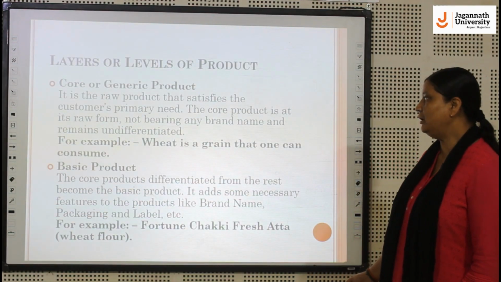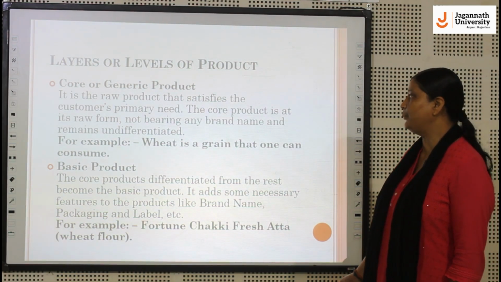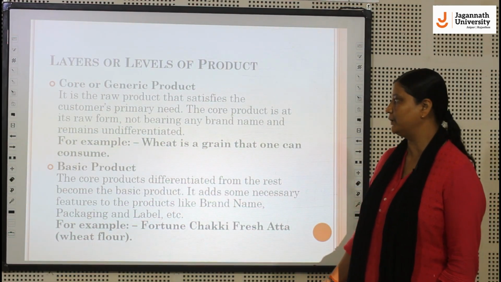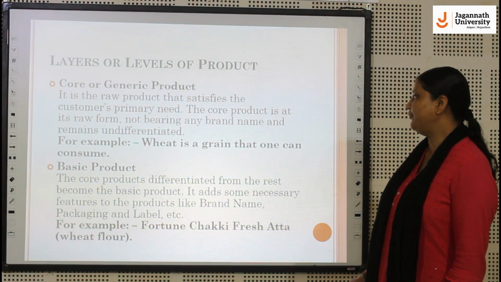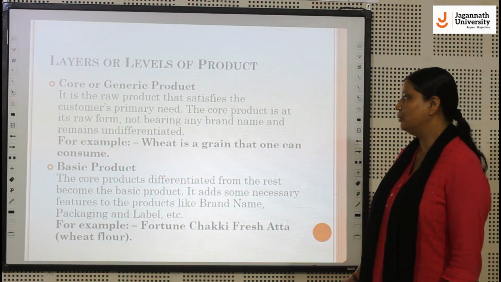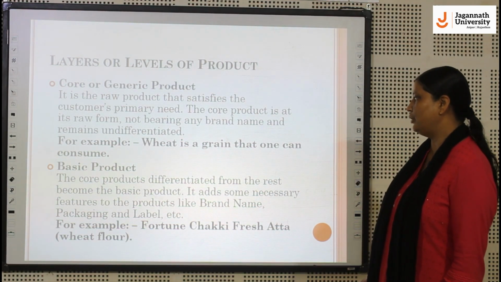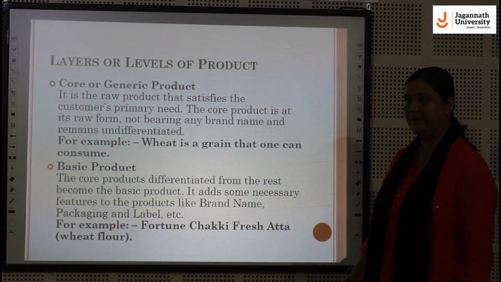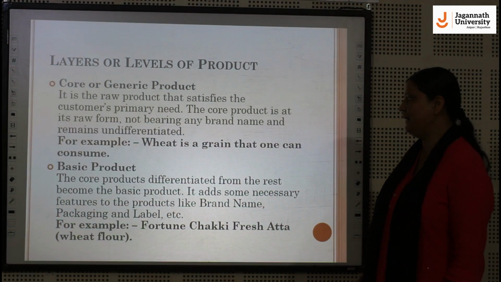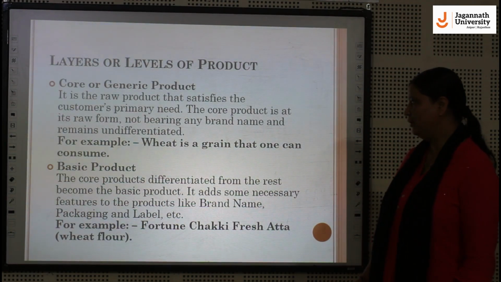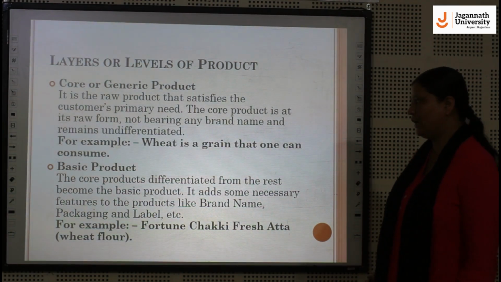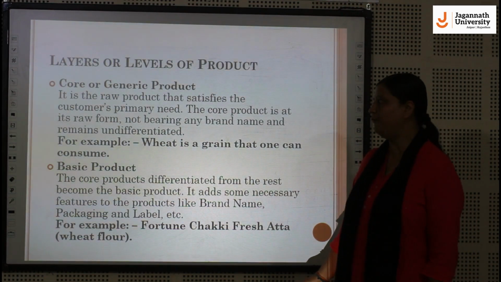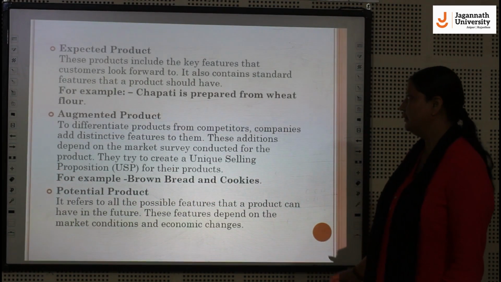The second level of the product is the basic product. The core product differentiated from the rest becomes the basic product. It adds some necessary features to the product like brand name, packaging and labeling. For example, Fortune Chakki Fresh Atta. This is the example of basic product.